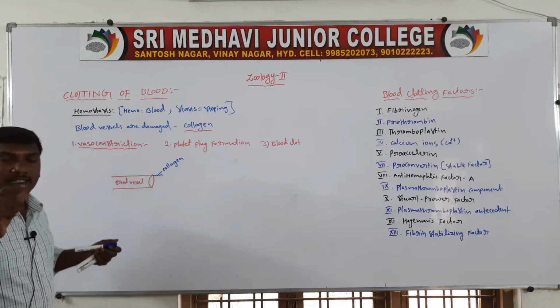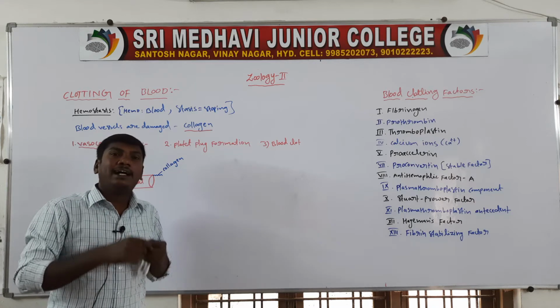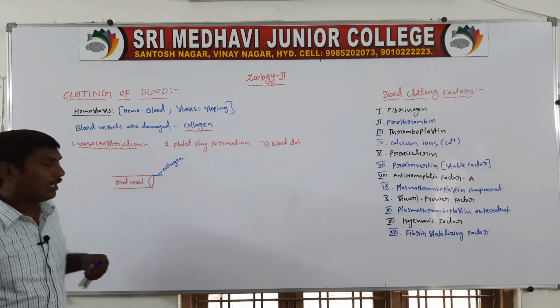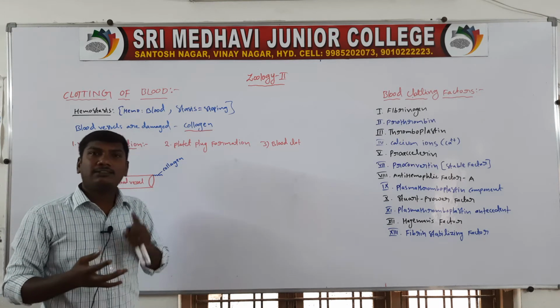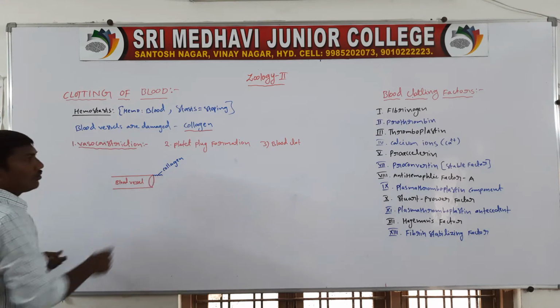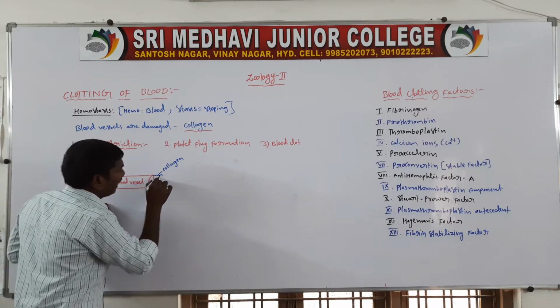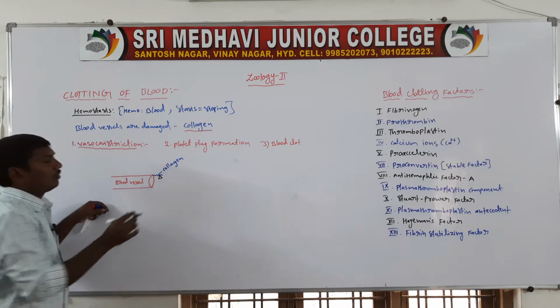The first point: the damaged blood vessels release collagen. The blood contains red blood cells, white blood cells, and platelets. The platelets attach to the exposed collagen.